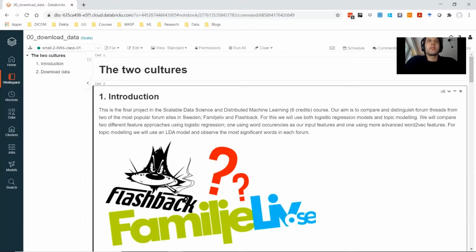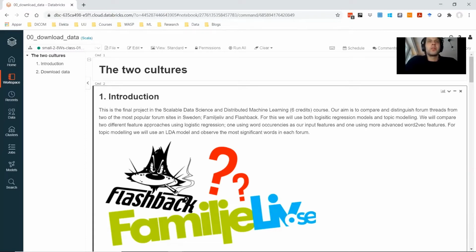Our project is called The Two Cultures, and the aim for our project is to compare and distinguish forum threads from two of the most popular forum sites in Sweden, Familjeliv and Flashback. For this, we will use logistic regression and topic modeling.